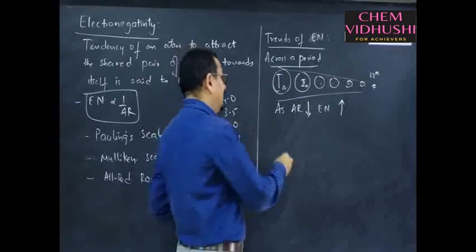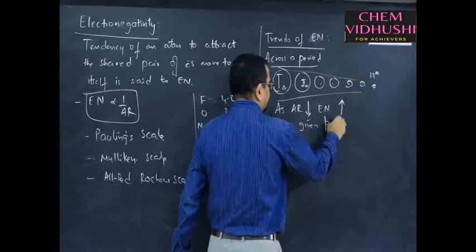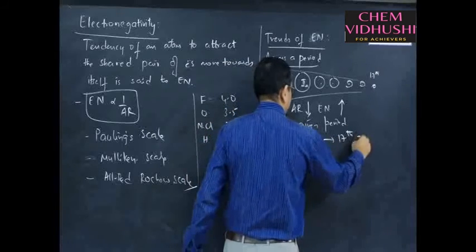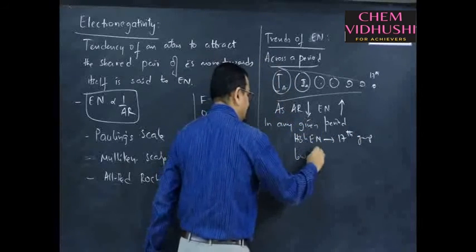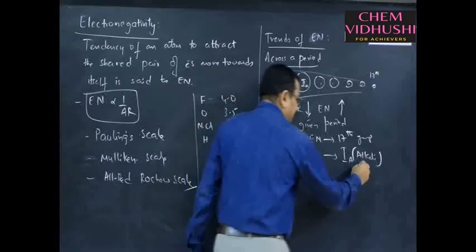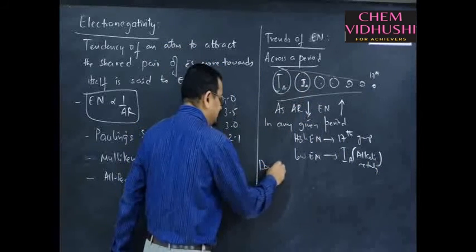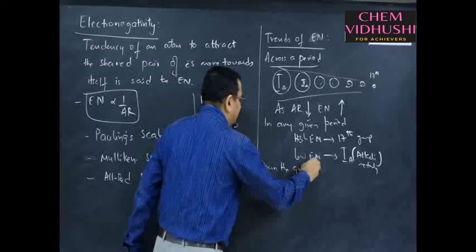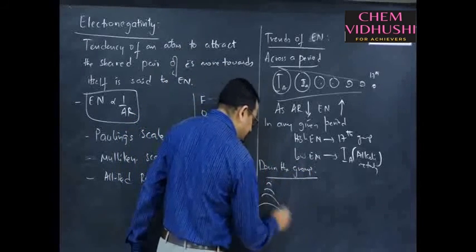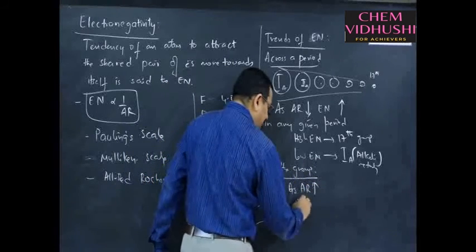Okay. Now, in any given period, high electronegativity is shown by the 17th group element, and low electronegativity is shown by the 1A group elements, alkali metals. Okay. Like this we have to remember. Now, down the group how is electronegativity varying? With increase in atomic size, as atomic radius increases down the group, electronegativity decreases.